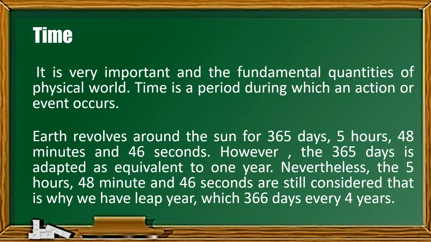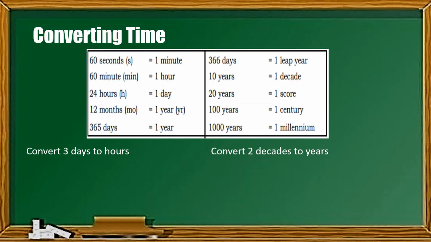Okay, so in converting time, this is the table that we use. So alam ko naman na familiar na kayo dito. 60 seconds is equivalent to 1 minute. 60 minutes is equivalent to 1 hour. 24 hours is equivalent to 1 day. 12 months is equivalent to 1 year. 365 days is equal to 1 year. 366 days is equal to 1 leap year. 10 years is equal to 1 decade. 20 years is equal to 1 score. 100 years is equal to 1 century. And 1,000 years is equivalent to 1 millennium.